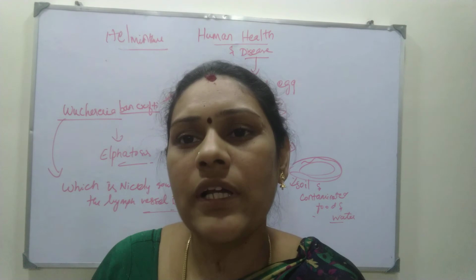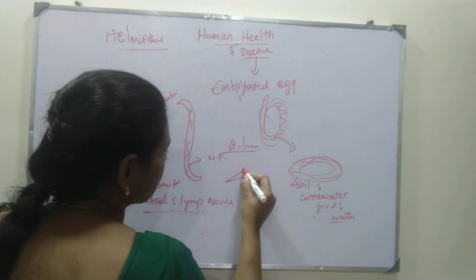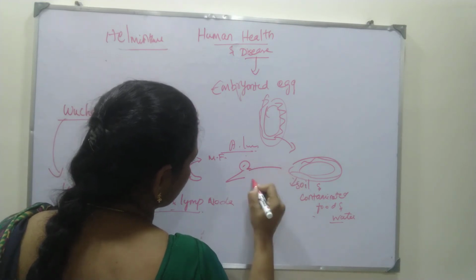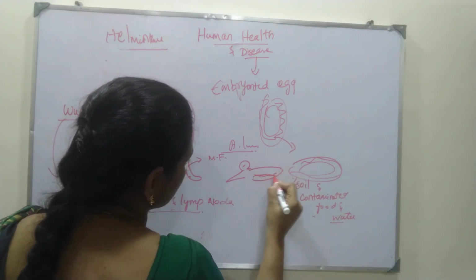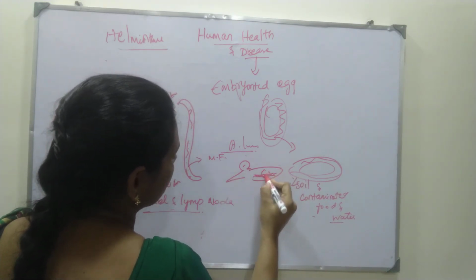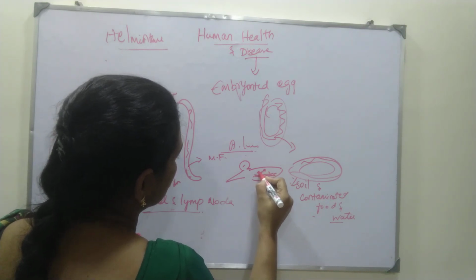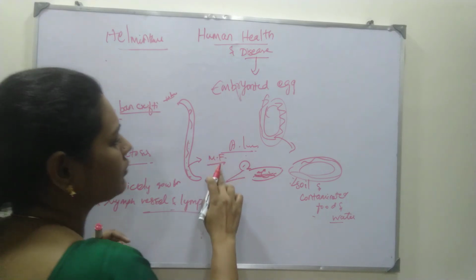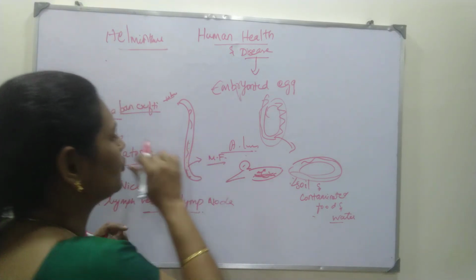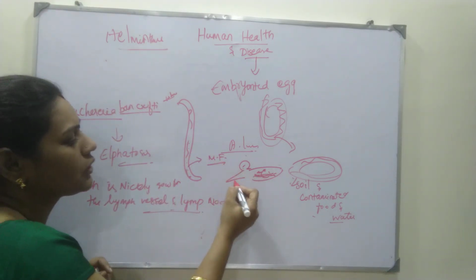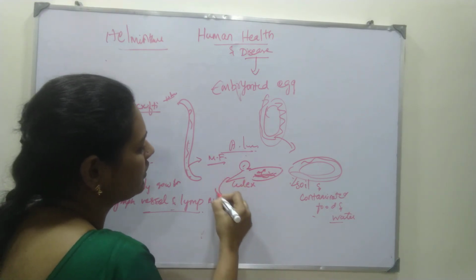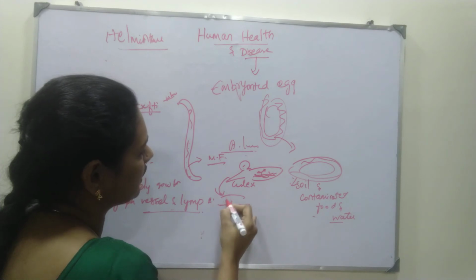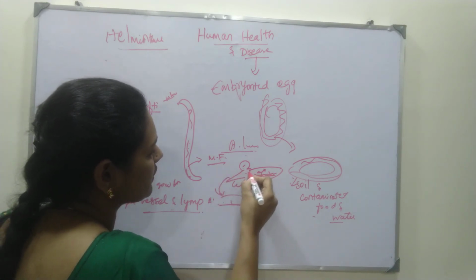Suppose this is a Culex mosquito. Its life cycle takes place in the mosquito's gut. At last it produces larvae of microfilaria. What does microfilaria mean? Microfilaria is the infective form for humans. Once the Culex mosquito bites a human, what will we be getting? This microfilaria which is present in the salivary gland.